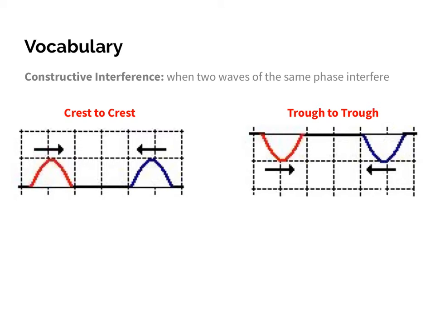The way we think about this is, if I have two crests, think of that as having a positive amplitude here and a positive amplitude here. And same thing for two troughs: here I have a negative amplitude, and here I have a negative amplitude. So anytime our amplitudes are of the same sign, whether positive or negative, that's constructive interference.